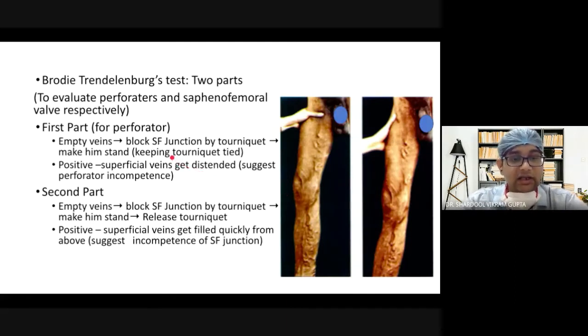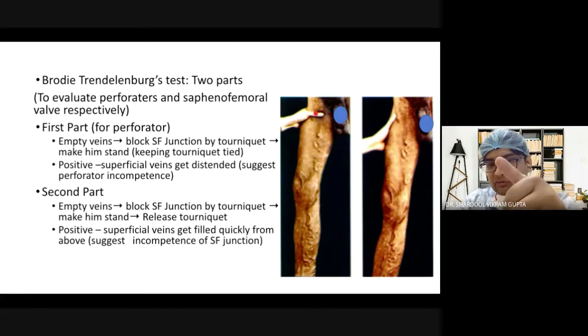Then in the first part, empty the vein and then block the saphenofemoral junction with a tourniquet. You will localize it 4 centimeters or 3.5 centimeters below and lateral to the pubic tubercle, and then you will block it either by your hand.